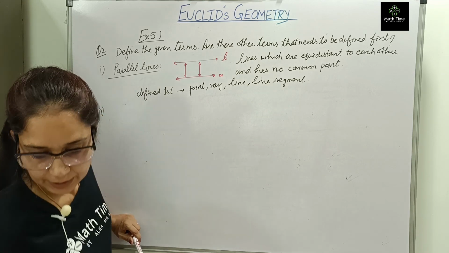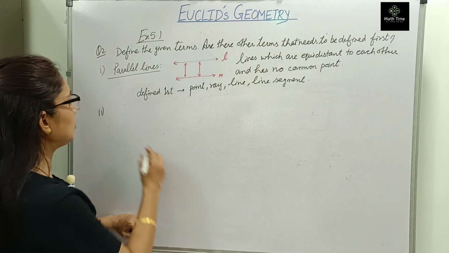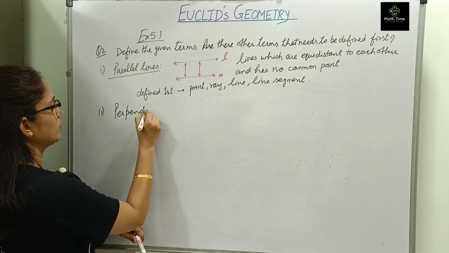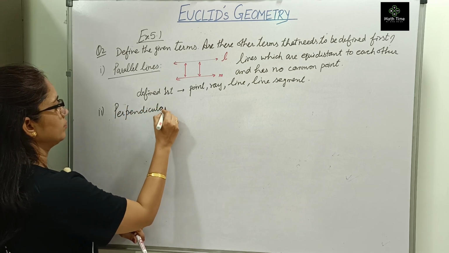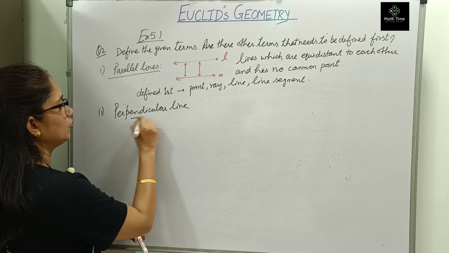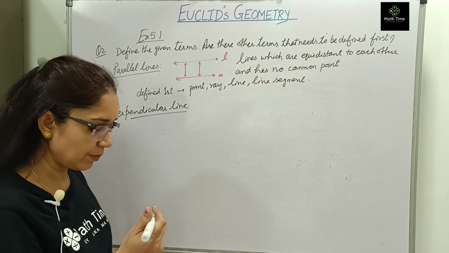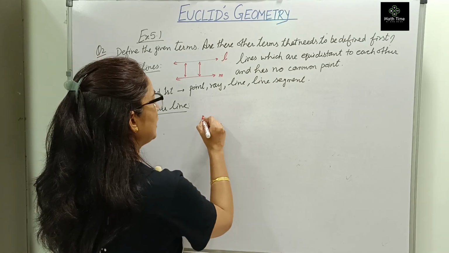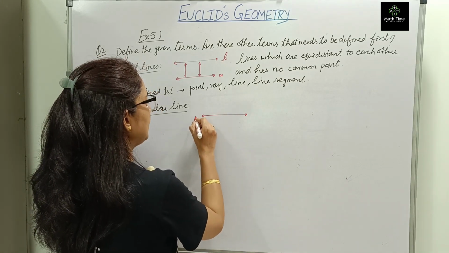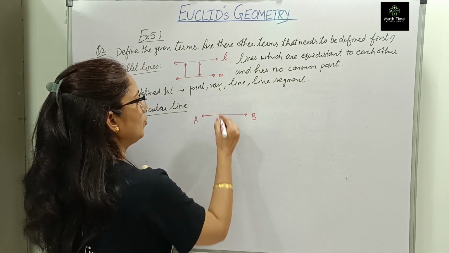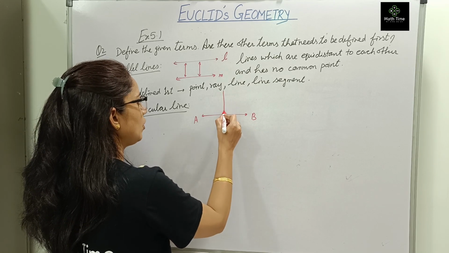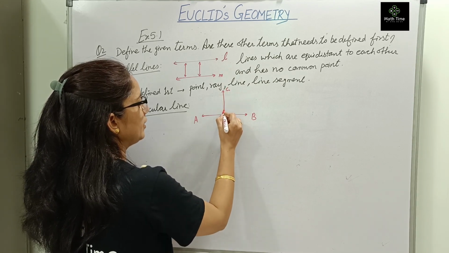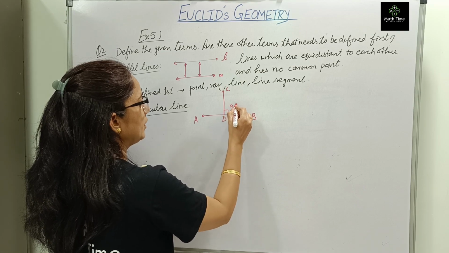Second, it is asking us perpendicular lines. So first step, we need to draw the perpendicular lines. One line, let us say this is AB. Upon this, another line is falling, let us say CD, and it is making an angle of 90 degrees.